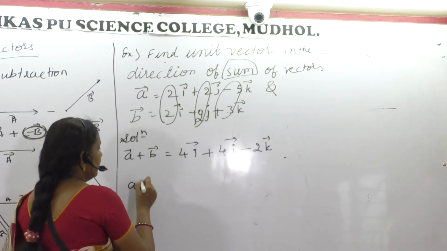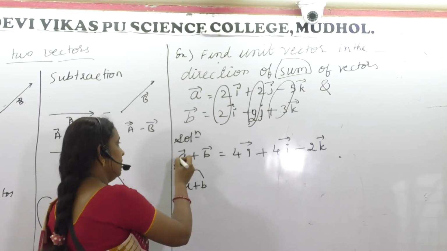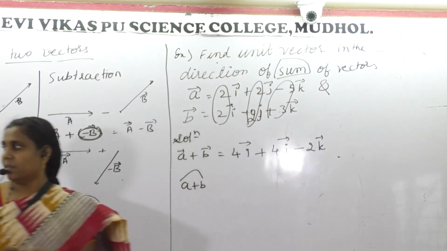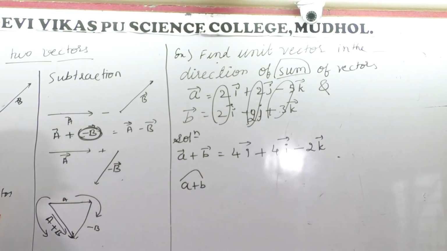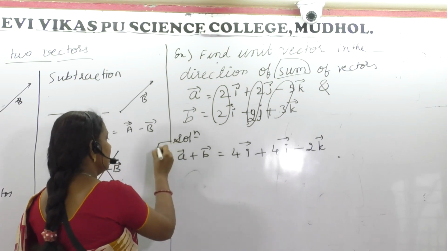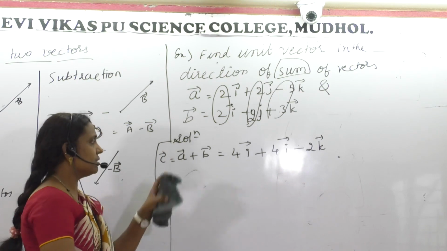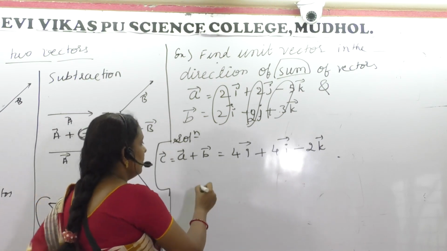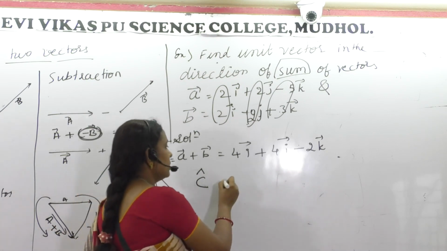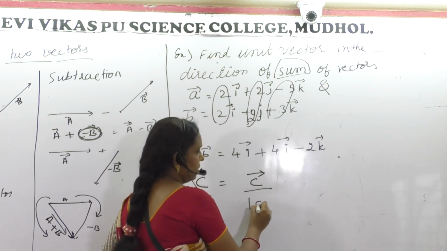But what is required? A plus B, if I take it like this, seems somewhat peculiar, is it not? Now what I will do? I will take this as C. Is this fine? So C is nothing but A plus B. Now C cap is required. Cap in the sense unit vector. As you know, the C unit vector is given by this.